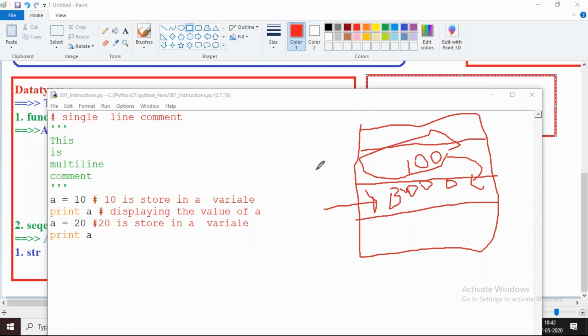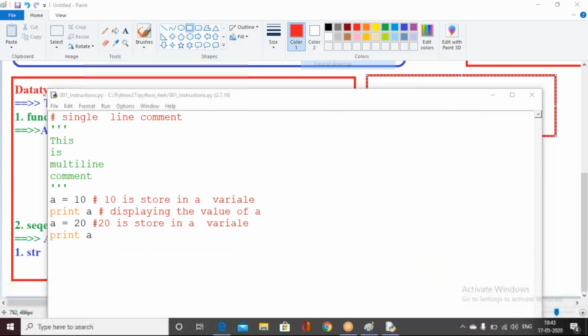So for this memory location, we have to give a name. That name we are calling a variable. The variable references the memory location with the name. Within the memory locations we have some data. If I want to know the memory location of this particular data, we can use the id function.